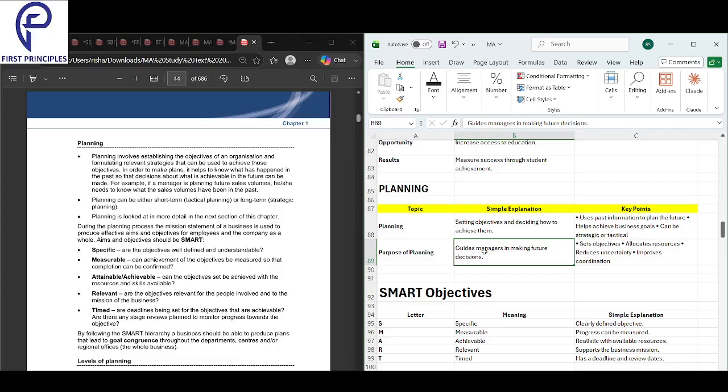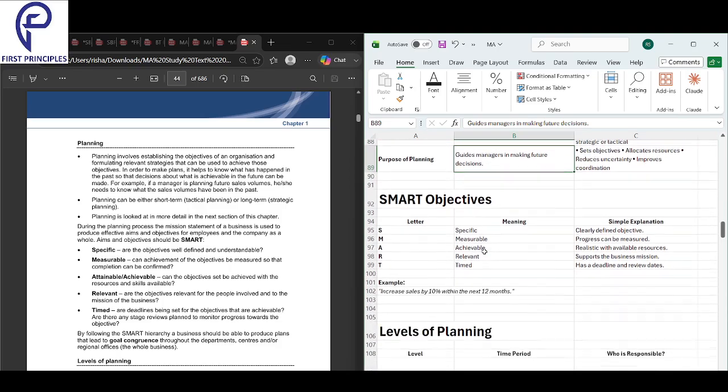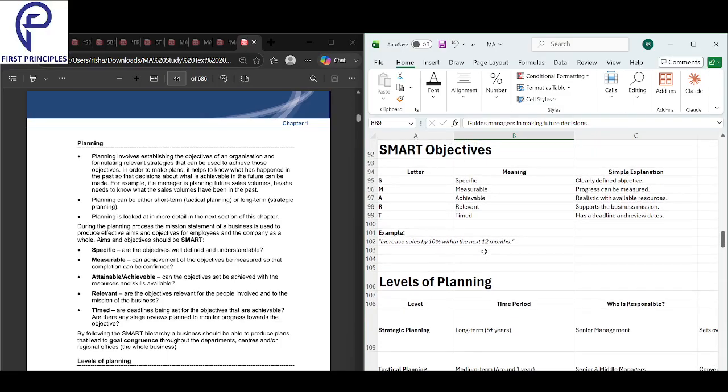What is the purpose of planning? It guides managers to make future decisions.